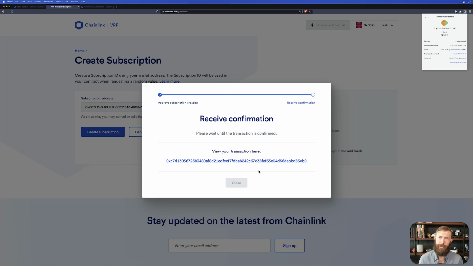And while we're waiting for this to approve, something to keep in mind is the way that subscriptions work. We need to create a subscription. We'll get a subscription ID. Then we'll create our contract to interact with that subscription. And when we deploy it, we'll let our contract know about the subscription ID. Once we have deployed our contract, we'll come back to our subscription and let our subscription know about the address of the contract we've created. Essentially, we need to let the contract know about the subscription and let the subscription know about the contract.